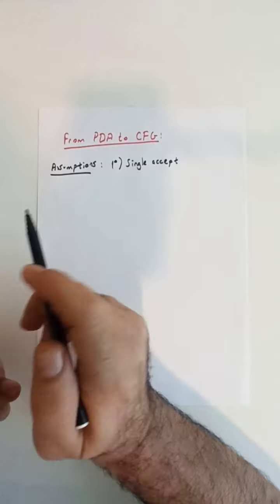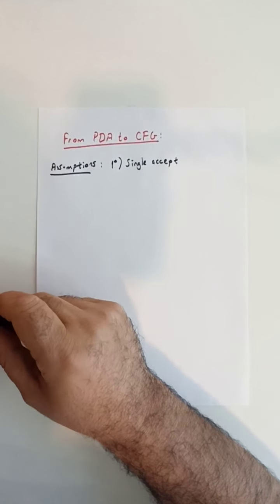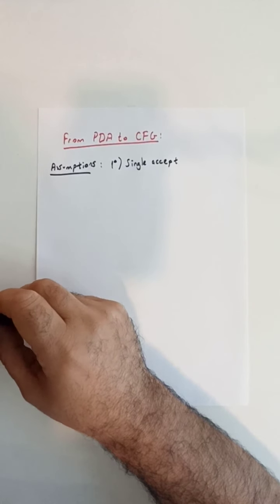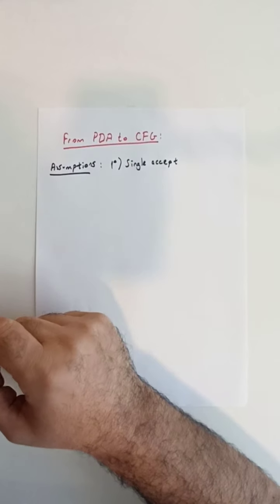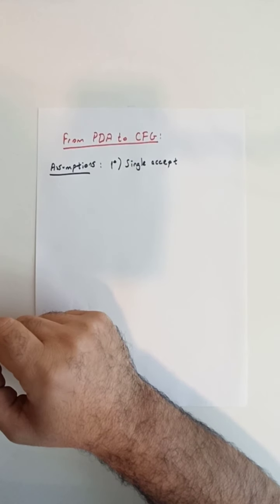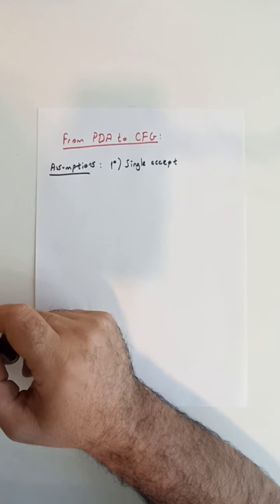For instance, for this assumption of a single accepting state, it's easy to show that even if a given PDA doesn't satisfy it, we can easily convert it to an equivalent PDA that does.